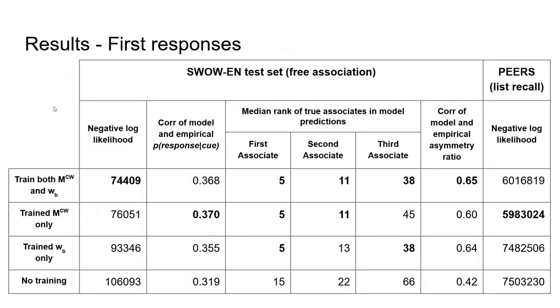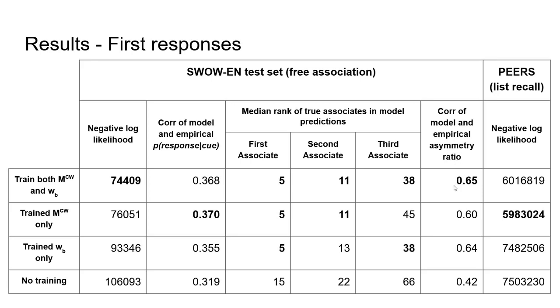Okay, so here I'm showing the performance for all 4 CMR variants for just the first response setting on several evaluation metrics. So first we see that the full model, the one that trains both MCW and WB, outperforms the less flexible models on negative log likelihood on the test set, and also in predicting asymmetry ratio, which is the probability of a response given a Q divided by the probability of the Q